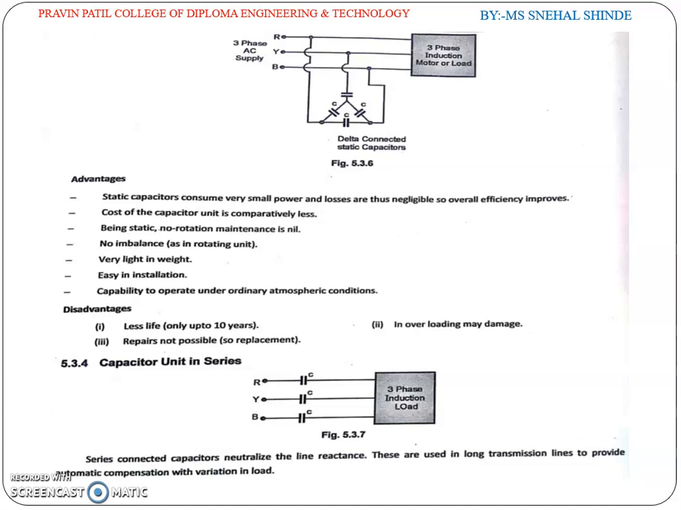And next is the capacitor unit in series. A series connected capacitor neutralizes the line reactance. These are used in long transmission lines to provide automatic compensation with the variation in the load.